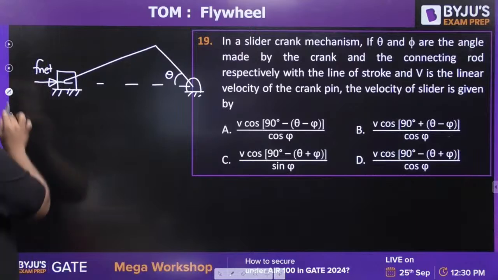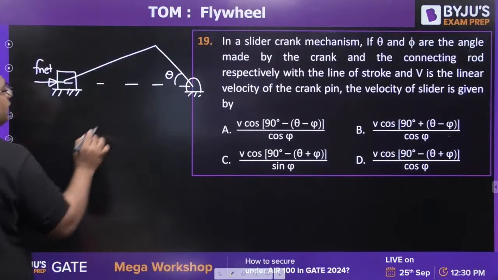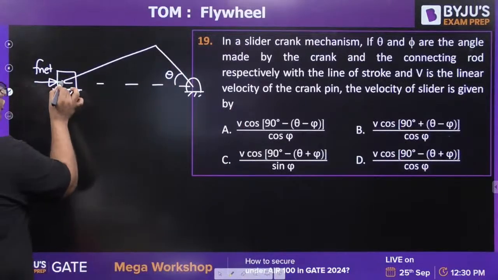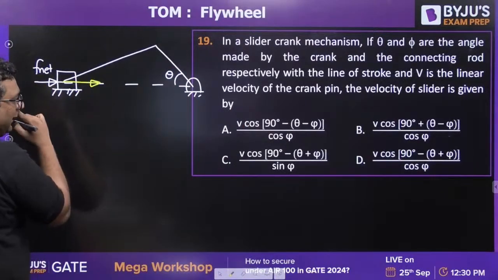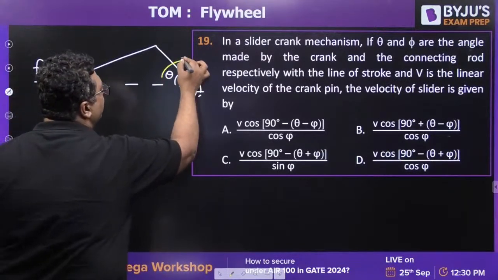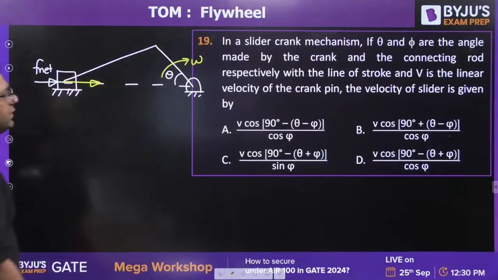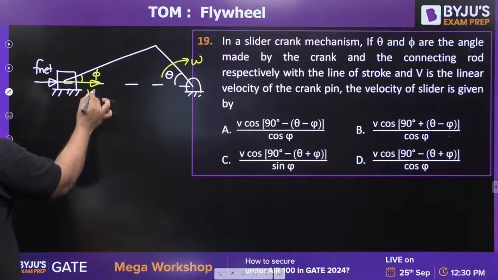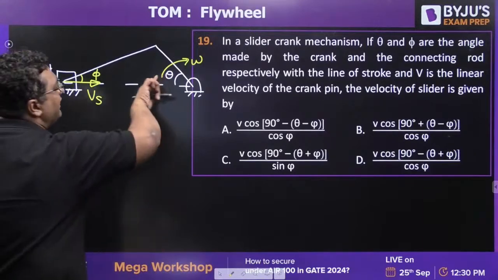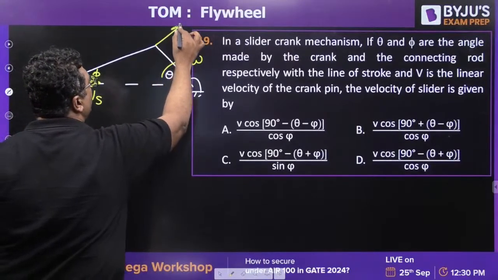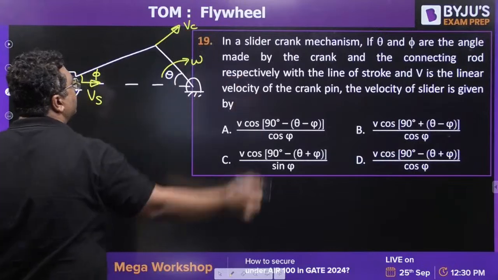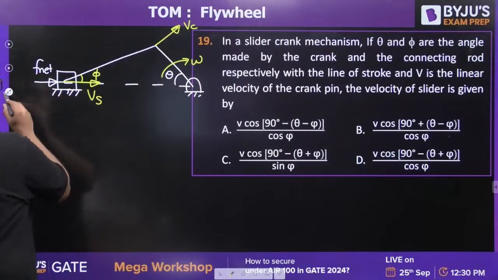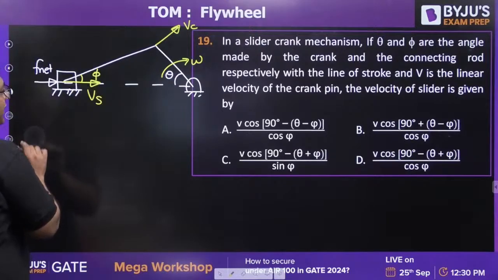This is the piston. They are asking you the velocity. So here is the velocity of piston, and this is rotating with an angular velocity of omega. This angle is theta and this angle is phi. This is the velocity of slider, and when it is rotating like this, this will be the velocity of crank, R into omega. When you find out this connecting rod component, it will be like this.